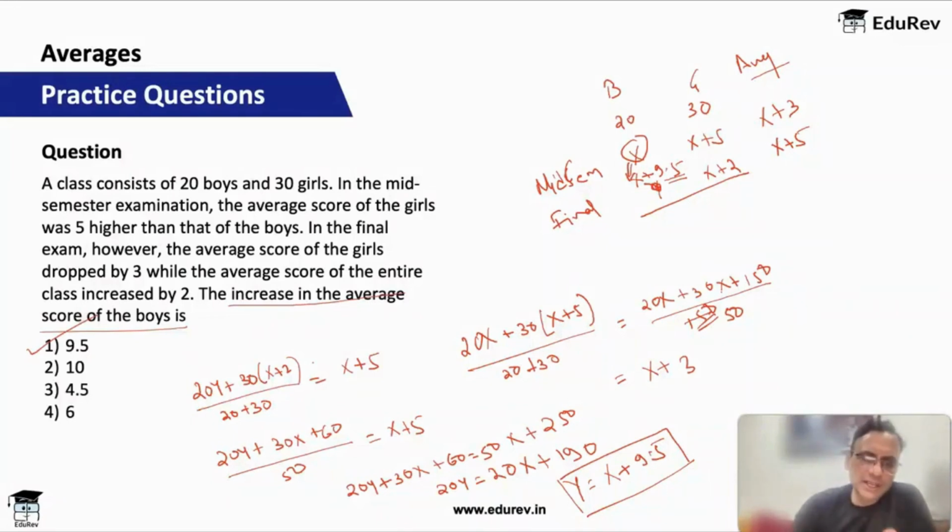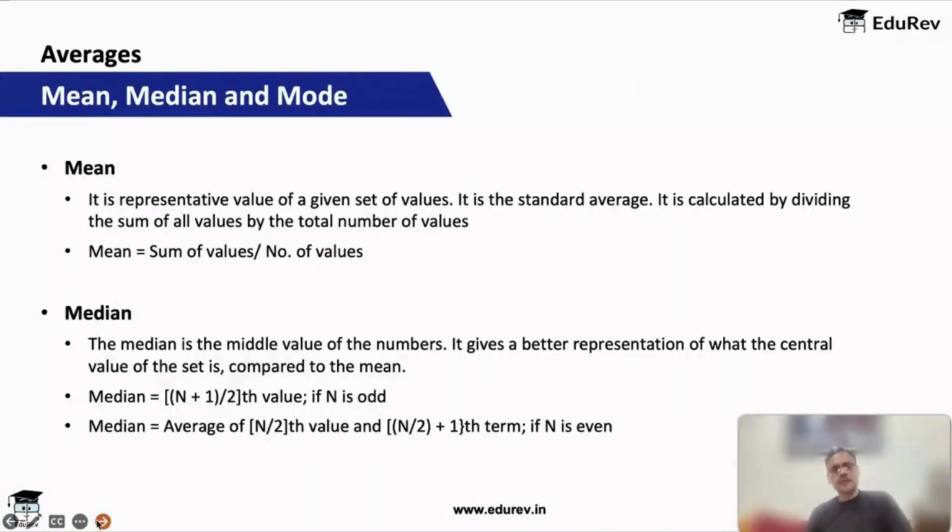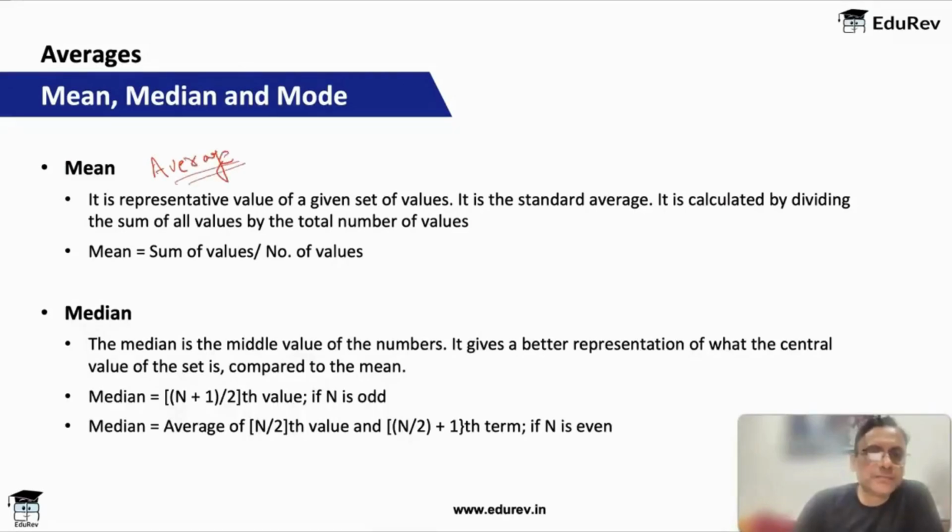So this is also a classic example of weighted average, and you just have to make the equations to get this answer. Then the last concept is of mean, median and mode. What we have been calculating so far is mean. The average is also called the arithmetic mean, which is represented by a given set of values.